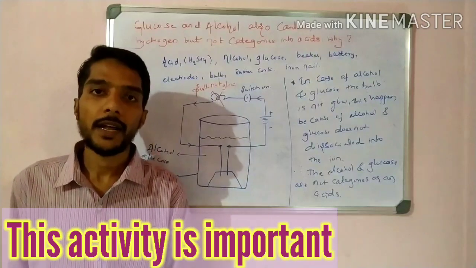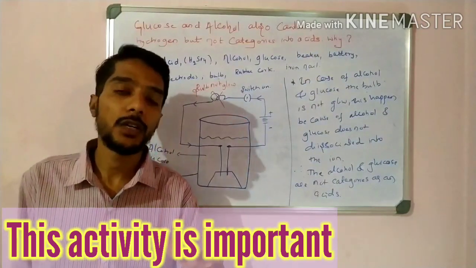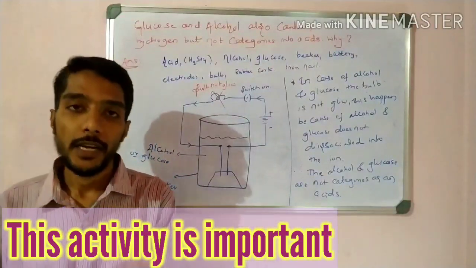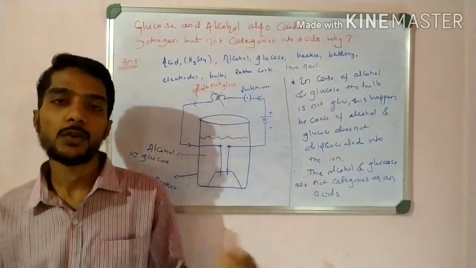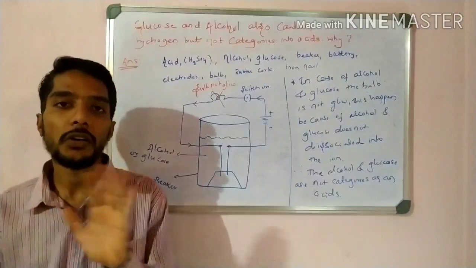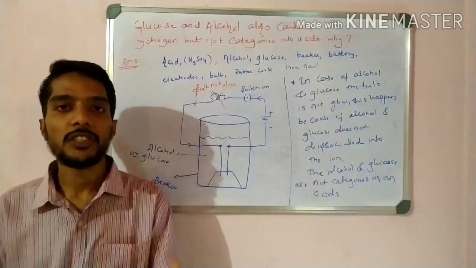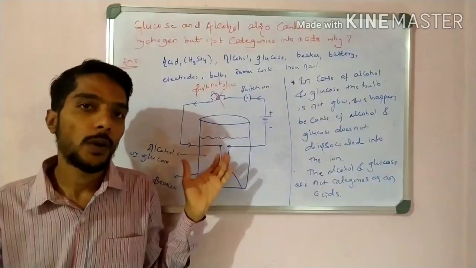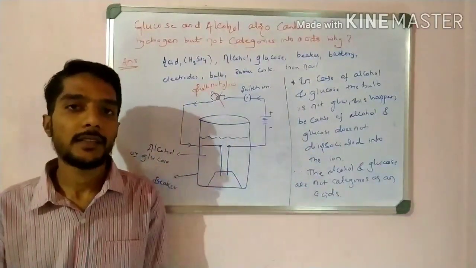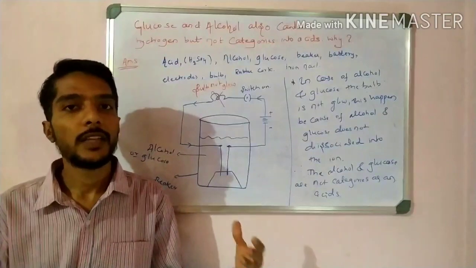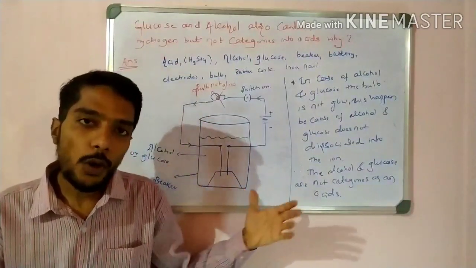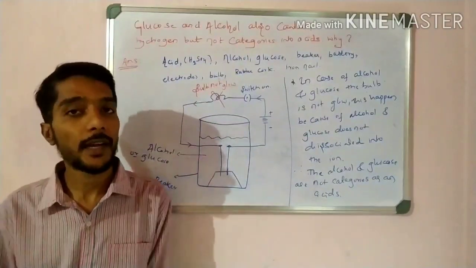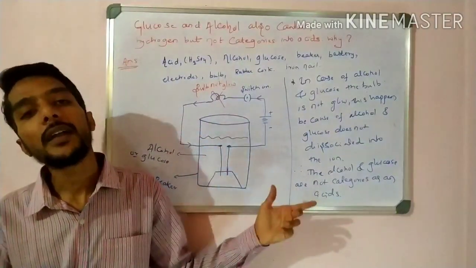Okay, prove that, or demonstrate an activity to show that alcohol and glucose do not conduct electricity. In the NCERT textbook, in exercise 1, the question is there. So very simple, no need to practice. Just put the instruments required, the diagram, one diagram with glucose, one diagram with acid, and acid gives ions. The bulb glows. Alcohol does not give ions, the bulb does not glow, therefore not categorized as an acid, alcohol and glucose.